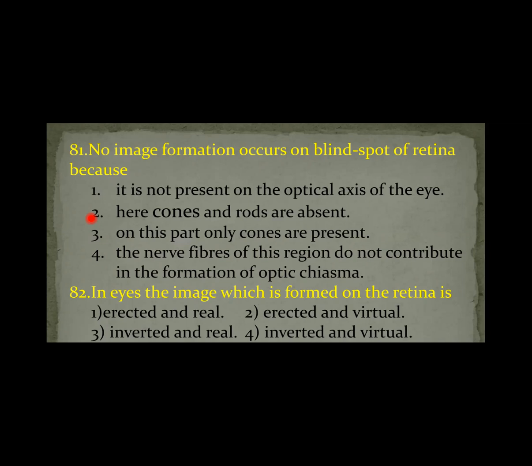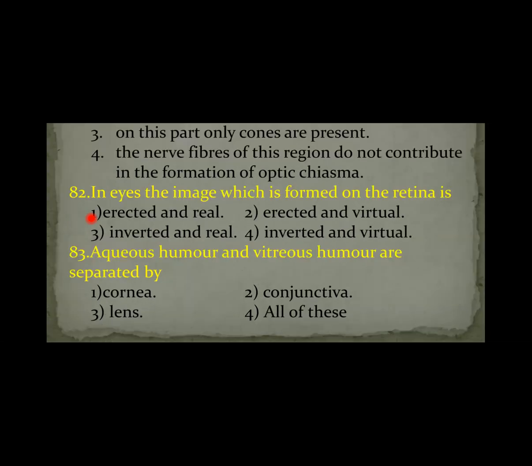Next, question number 82. In the eyes, the image formed on the retina: first, when light enters the eye, it is refracted onto the retina, then the retina forms the image. That image will be an inverted image. First an inverted image will be formed, but when the signals reach the cerebral cortex, where analysis of the impulse takes place, that inverted image will be corrected. So the first formed image on the retina would be inverted, and it is a real image. Inverted and real image. Therefore, the answer is the third option.